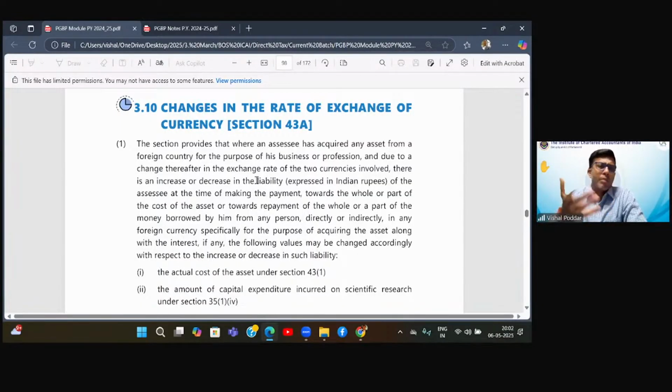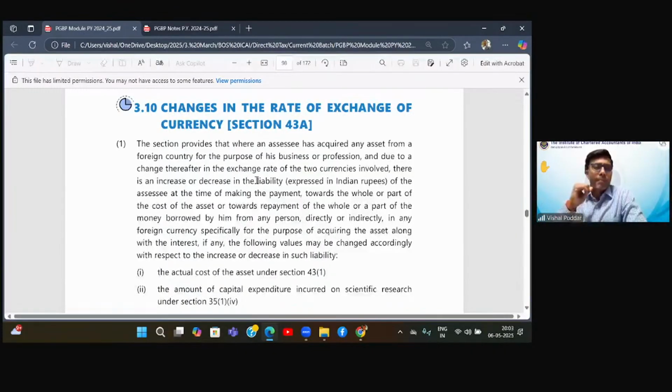So we keep on importing different things, but you have imported machinery for your business, let us say $100 crore. And for simplicity, let us say $1 is 90 rupees today. Now, you have also taken an equivalent loan. So again, for simplicity, I am assuming you have taken the same 100 crore dollar loan, which is again from outside India.